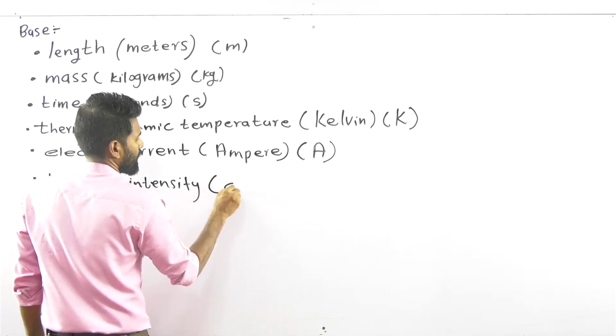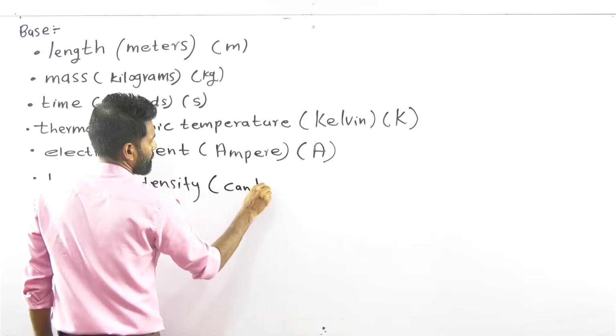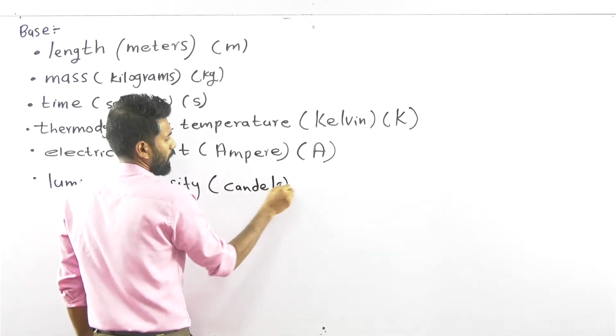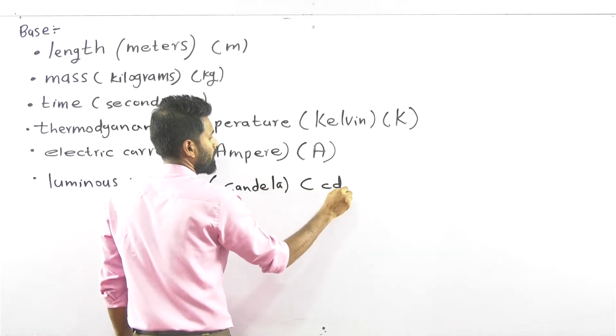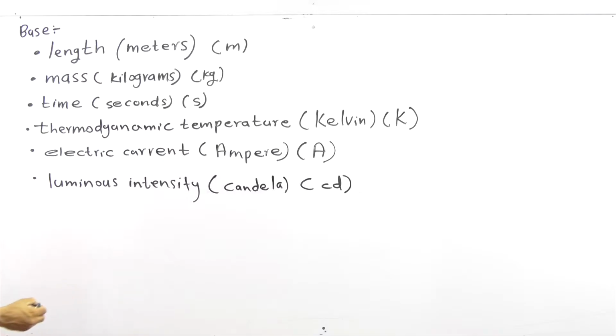It's measured by candela. I will explain. Candela, simple c, simple d.